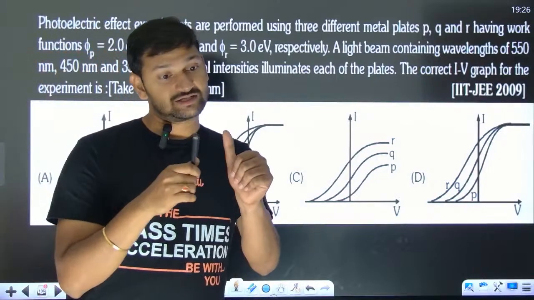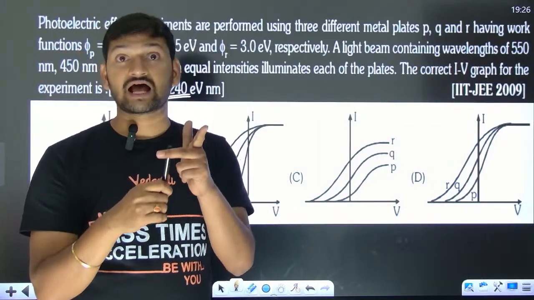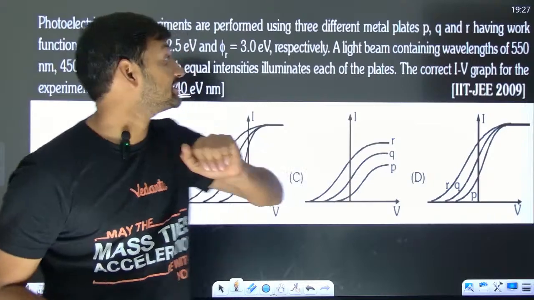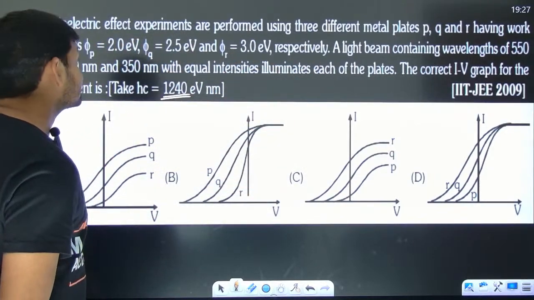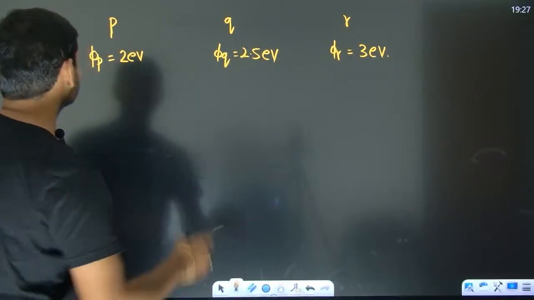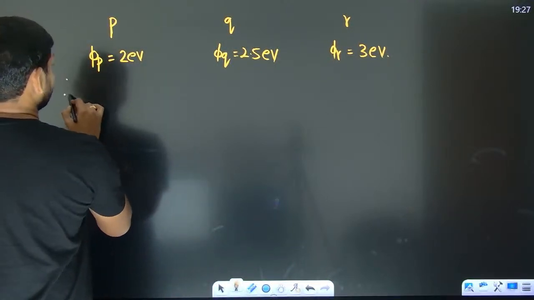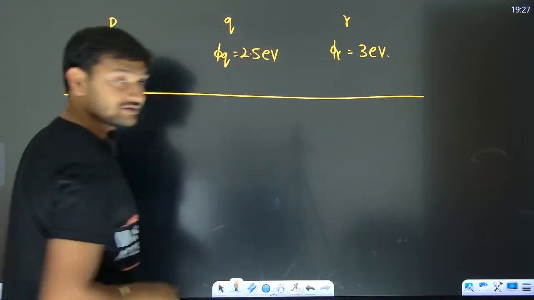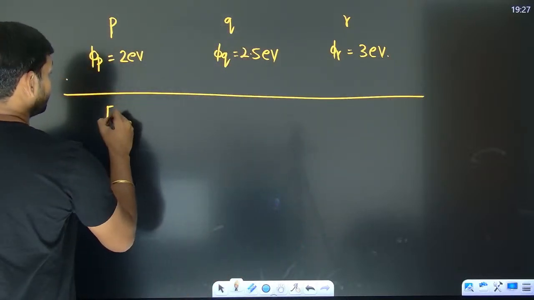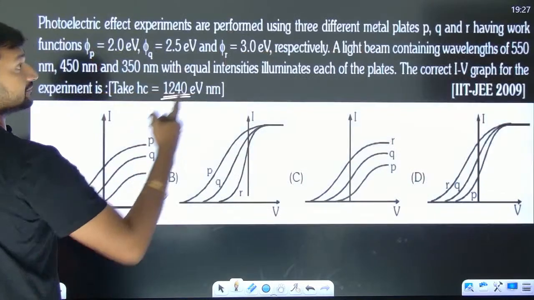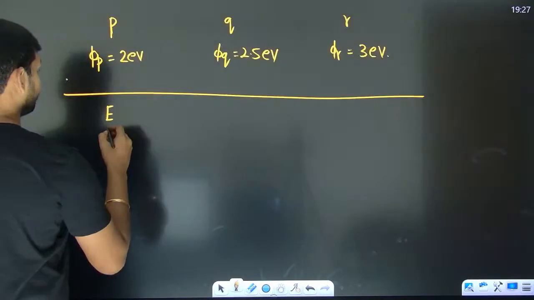Now look there. All the 3 plates P as well as Q as well as R are getting 3 different lights, 550, 450, 350. Now I need to see what are the energies of those. Let us keep aside. Let us talk about the energy of the 550.